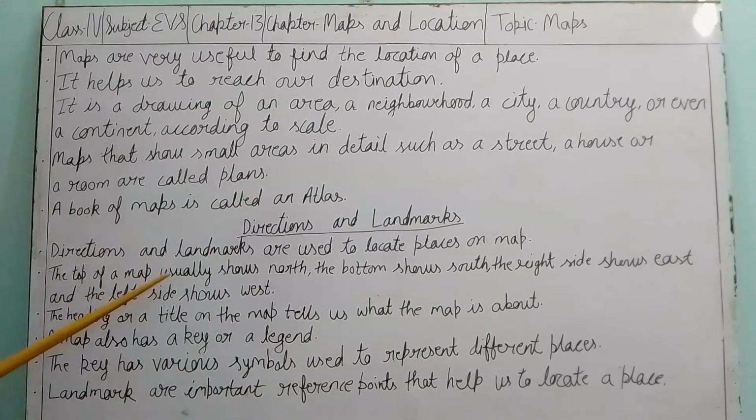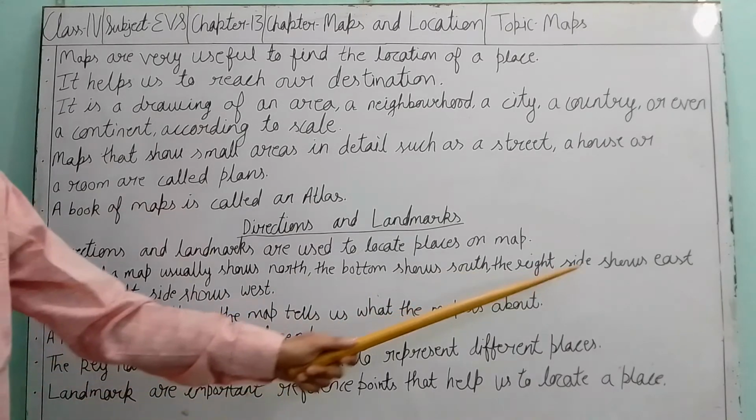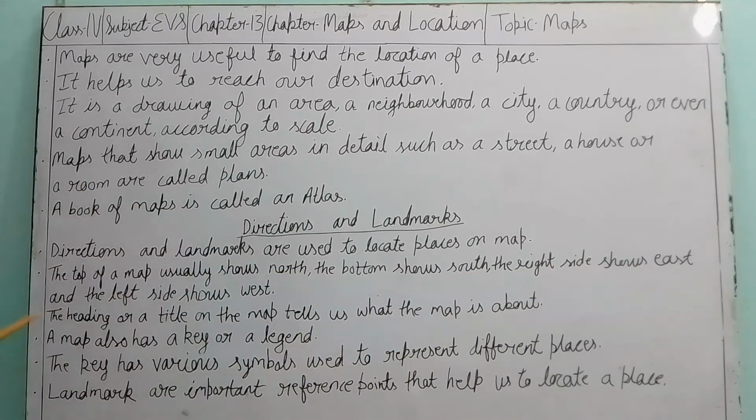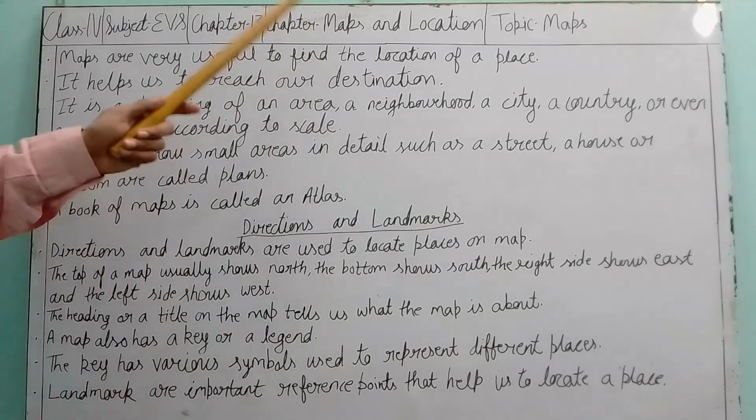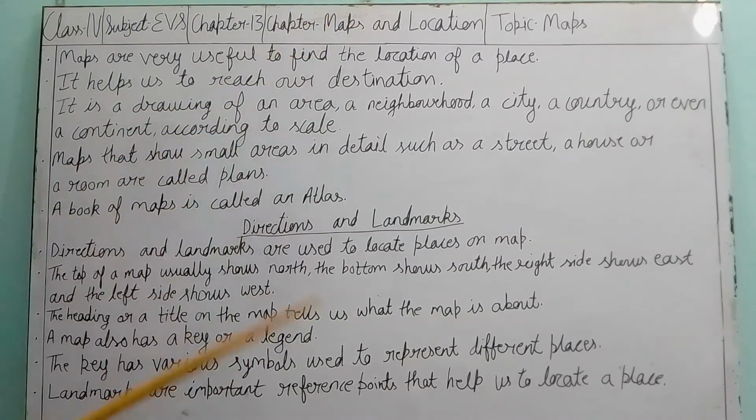The top of a map usually shows north, the bottom shows south, the right side shows east, and the left side shows west. Normally the top side is shown as north.